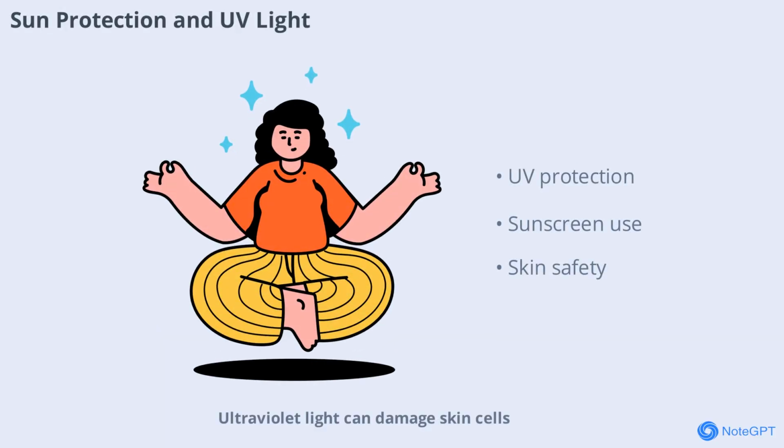Ultraviolet light can damage skin cells, leading to sunburn and increasing the risk of skin cancer. Sunscreen and protective clothing help block harmful UV rays.